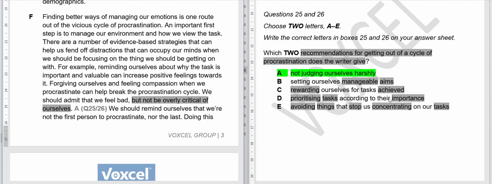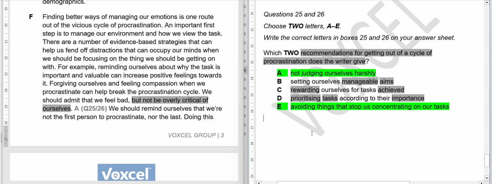We are not saying these tasks are not important and these tasks are more important, so we should focus on these first and deal with the less important ones later. There is nothing about that, so this cannot be our answer. E option, so obviously the remaining one will be our answer.